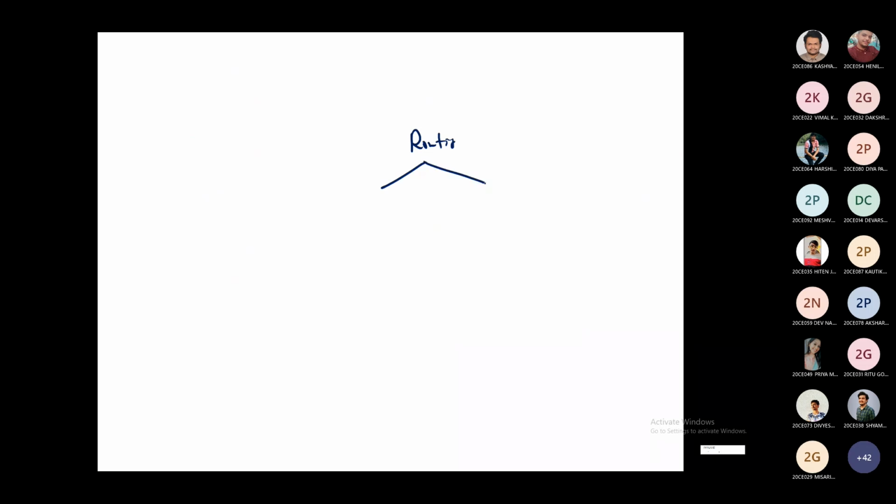So in that sense, there are two types of routing protocol: interior and exterior. BGP is an example of exterior because it connects two different giant networks. That's why it is known as exterior. Interior means within a giant network. How will you manage?